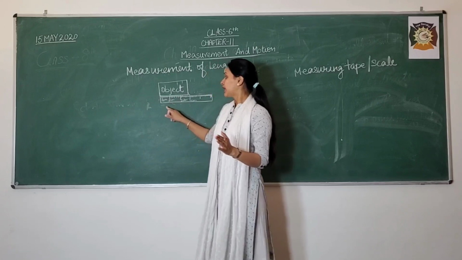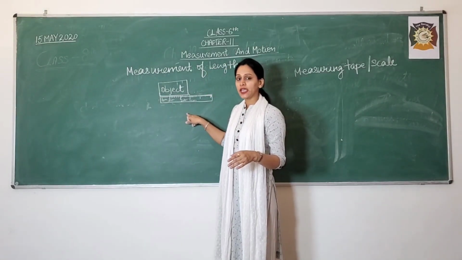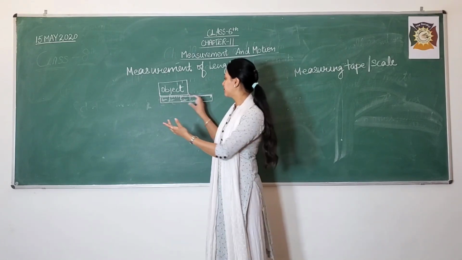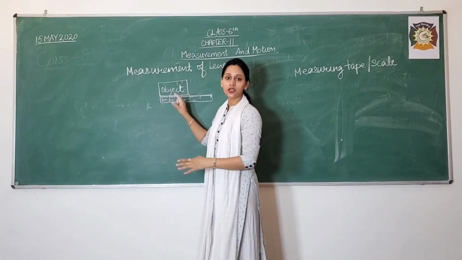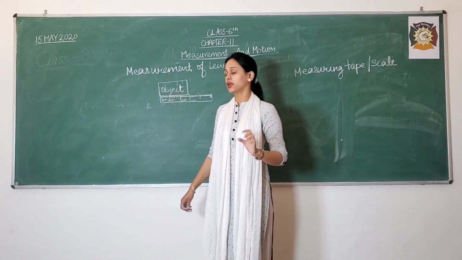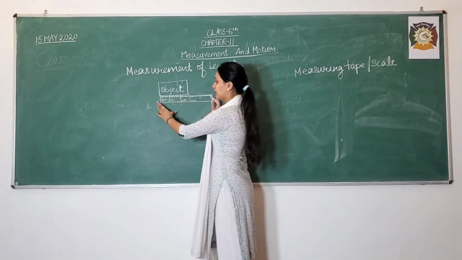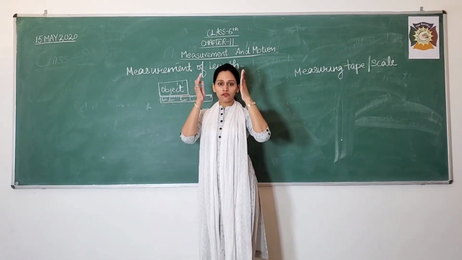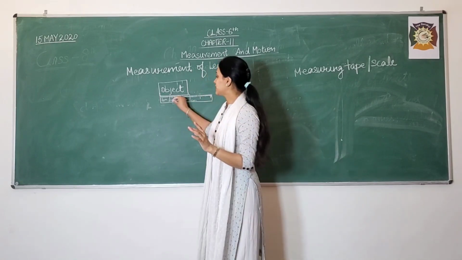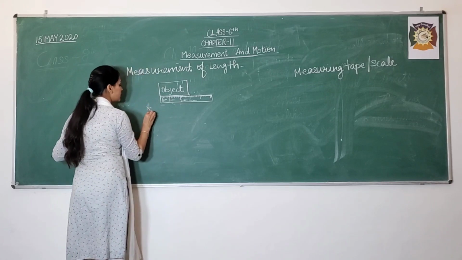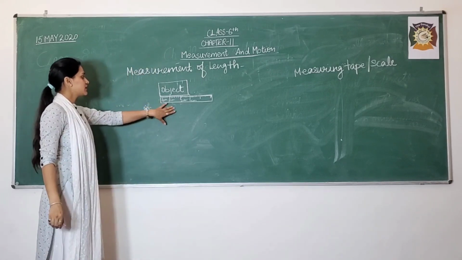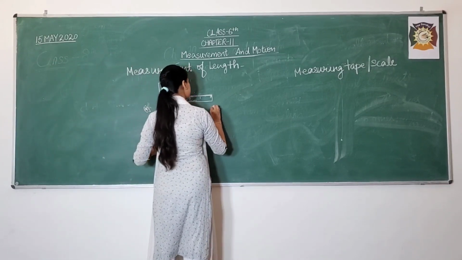Thereafter, you need to take the measuring scale or measuring tape and put it on the side of the object whose length is to be measured. Fine. Thereafter, keeping it carefully, you need to look from this position. If you see this distance, suppose from this side you are observing this, or from this side you are observing this.